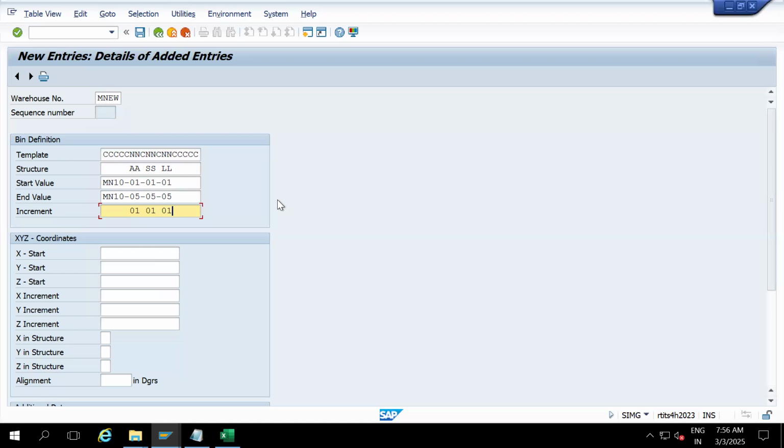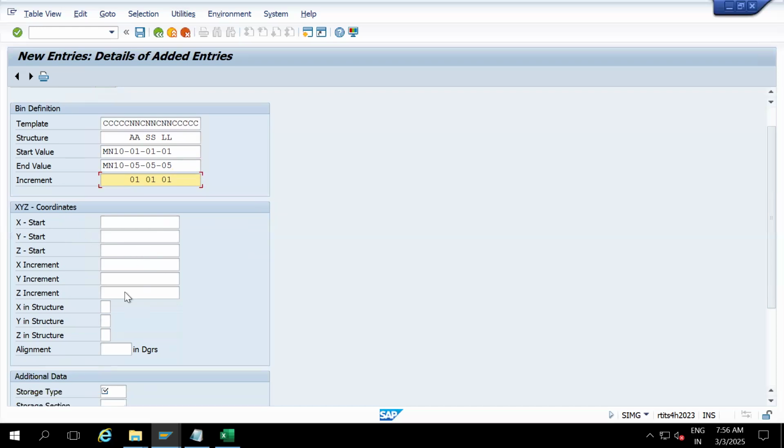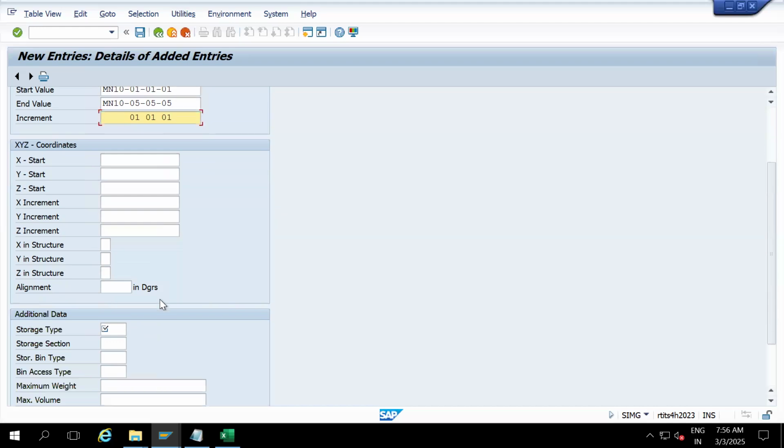Okay, I'm going to increase 1 for stack, 1 for level. So you have to input 0, 1, 0, 1, 0. XYZ coordinates, I'm not going to input. We are going to use those in labor management.